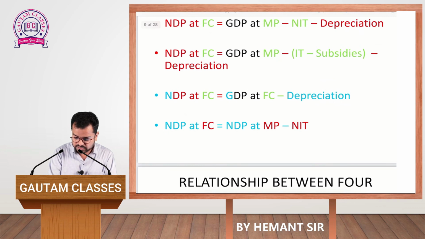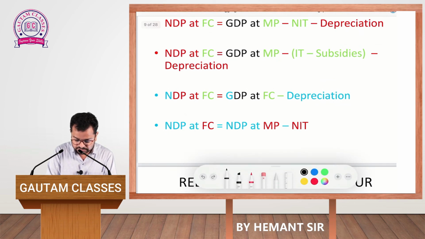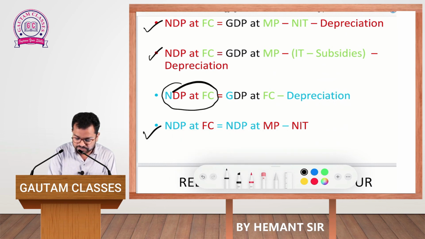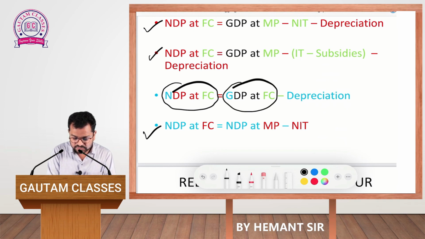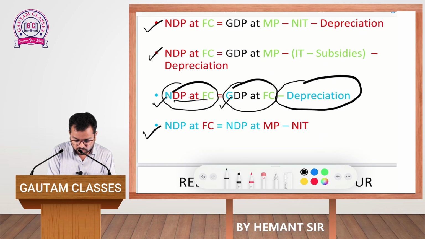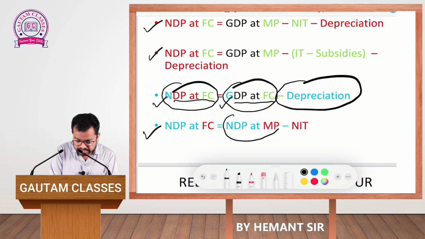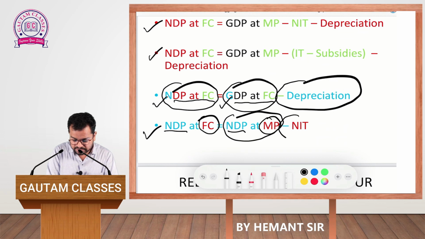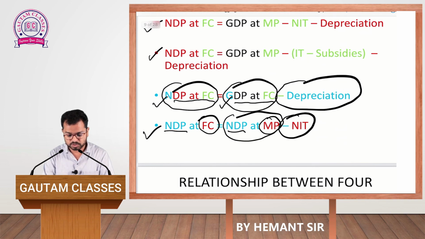Once again, I will explain the same thing with a different formula. As you can see on your screen, you have to calculate NDP at FC, wherever GDP at FC is given. If you want to calculate the value of net from gross, you are required to subtract the value of depreciation, and all other things are the same. No need to make any changes. Once again, if NDP at MP is given and you are required to calculate the value of FC, for calculating FC from market price you are required to subtract the value of NIT. Till here I think you have understood clearly.